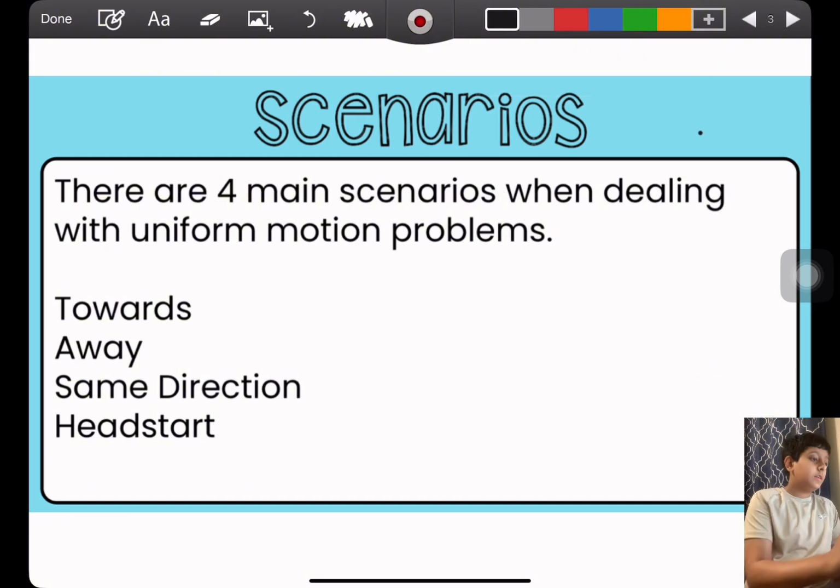Let's move on. There are 4 types of scenarios while dealing with uniform motion: when you're going towards each other, away from each other, going the same direction, or when you get a head start. These are the 4 main ones.